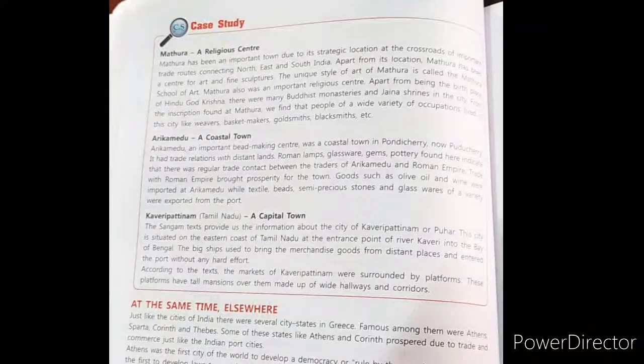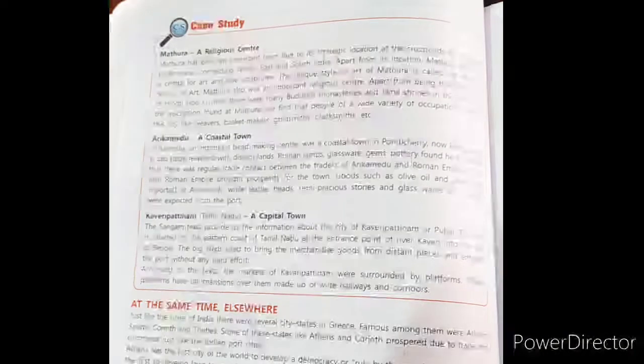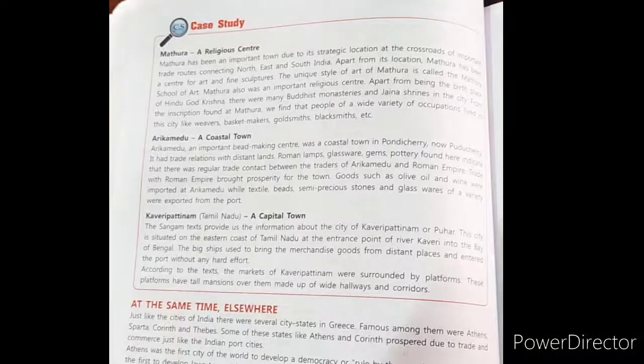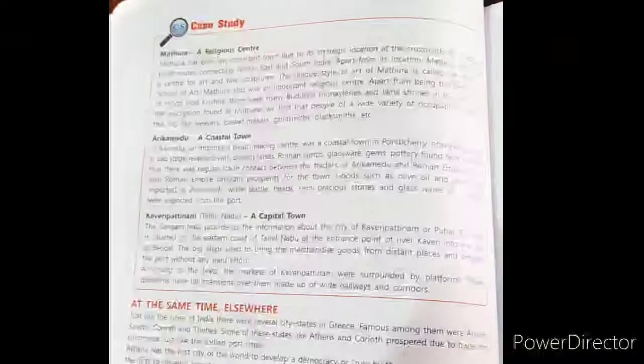Arikamedu, a coastal town. Arikamedu, obviously a very important bead making center, was a coastal town in Pondicherry, now Puducherry, you know that. It had trade relations with distant lands. It had relations with countries and cities that were very far away. Roman lamps, glassware, gems, pottery found here indicated that there was regular trade connection between the traders of Arikamedu and the Roman Empire. Trade with the Roman Empire brought prosperity to this town.